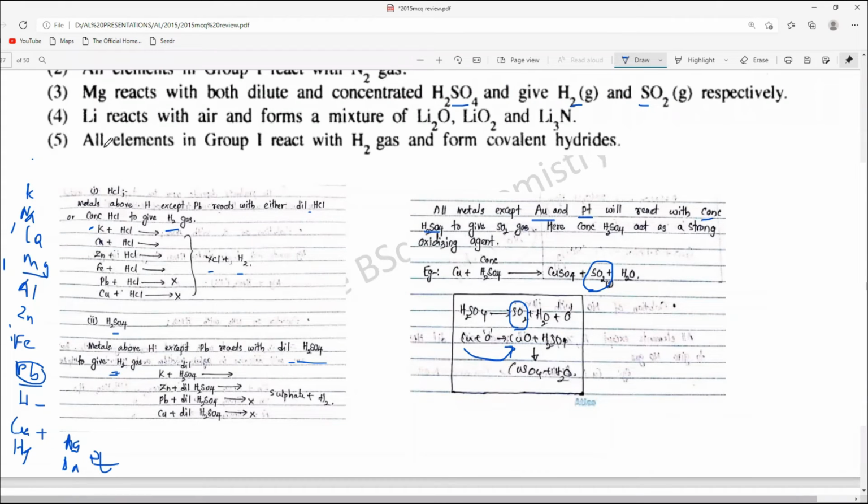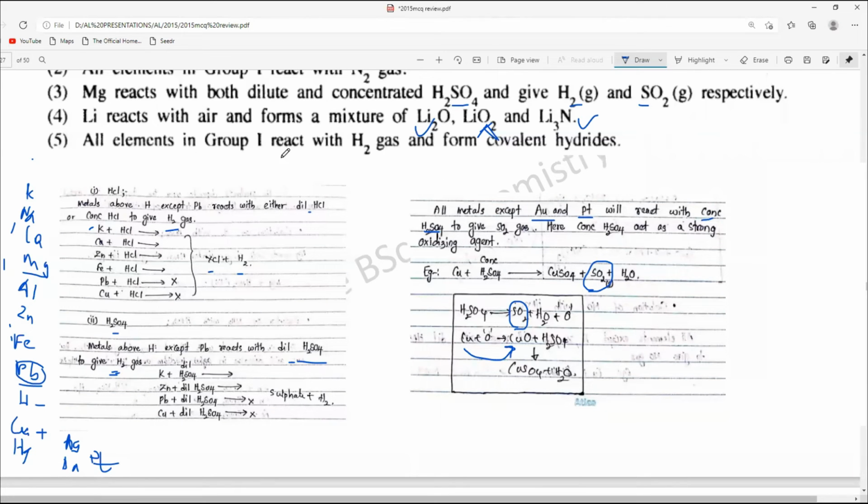And lithium with air forms a mixture of Li2O, LiO2 and Li3N. These two are correct, but LiO2 is not there actually, because lithium oxide is the dominant form and mostly it is oxide. For sodium, peroxide can be there. This is a superoxide, which is not common for lithium. So it's wrong.